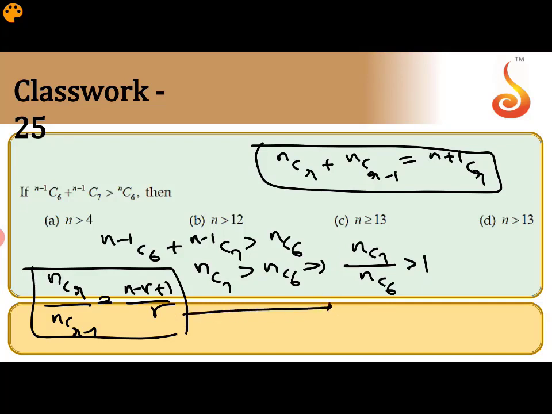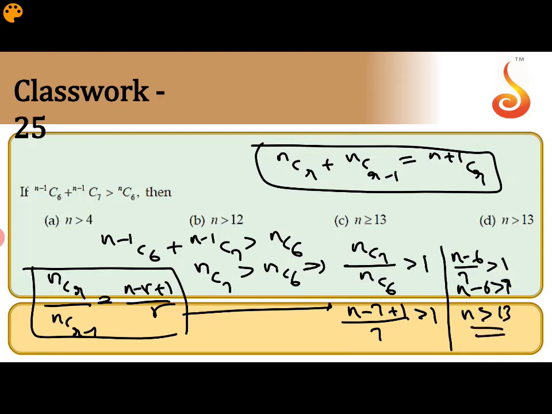Here (n-7+1)/r, where r is 7, is greater than 1. So (n-6)/7 is greater than 1, n-6 greater than 7, n greater than 13 is the answer.